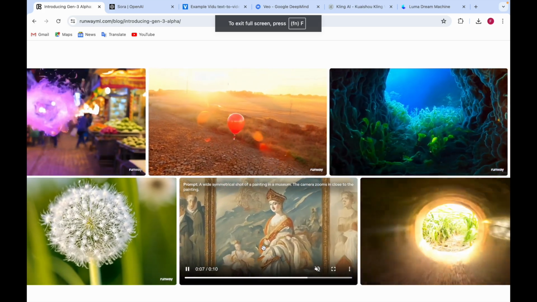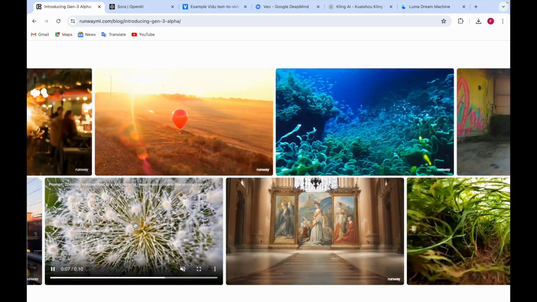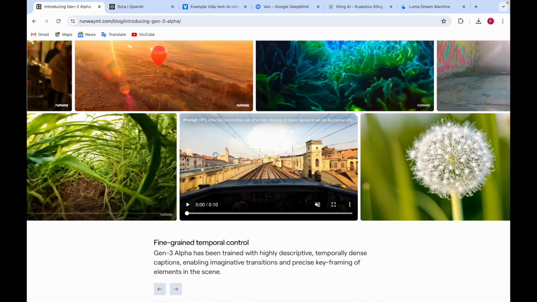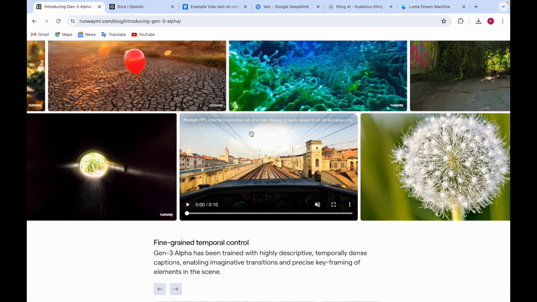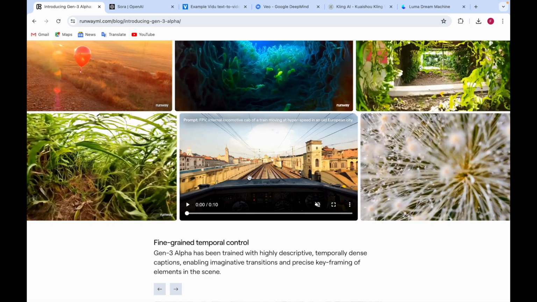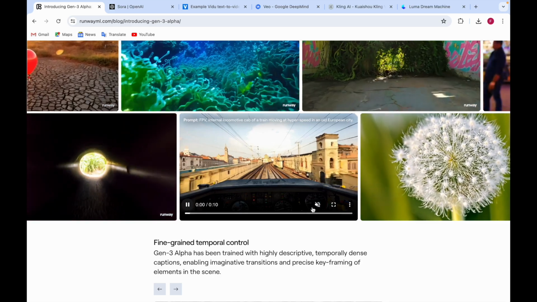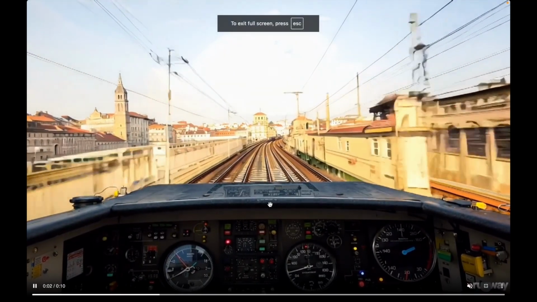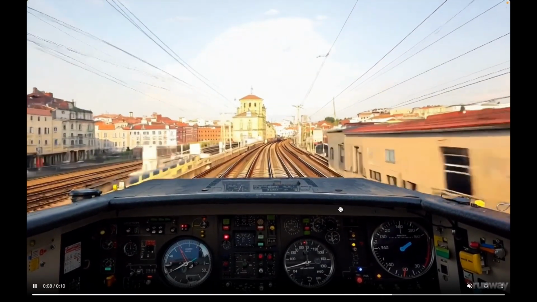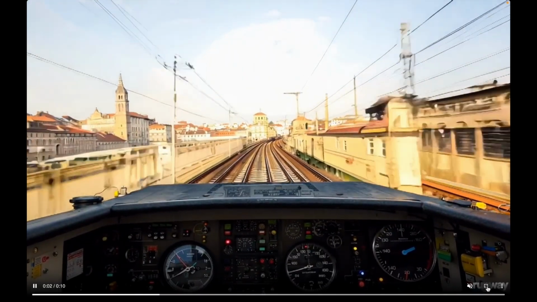After that, this one looks like a painting in a museum. Okay, this one is the zooming in of the dandelion. Nice. Now, this one is the FPV, the internal cab of a train moving at hyper speed in an old European city. If I click on this video, yep, it is moving at speed, and the train controls are, which I don't know anything about because I'm not the driver of the train.